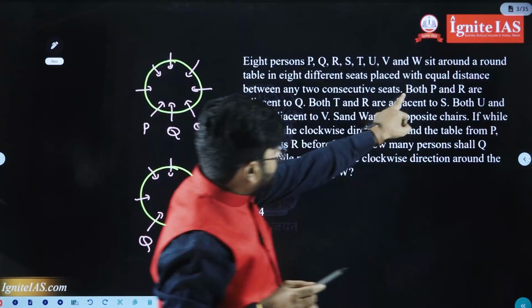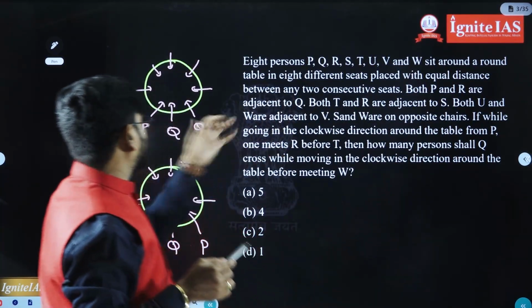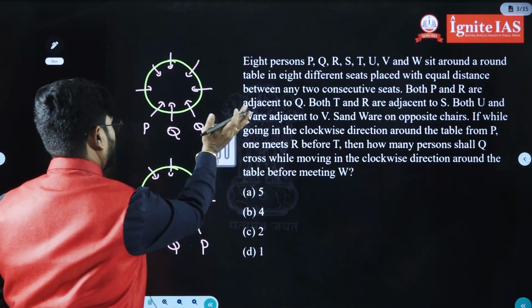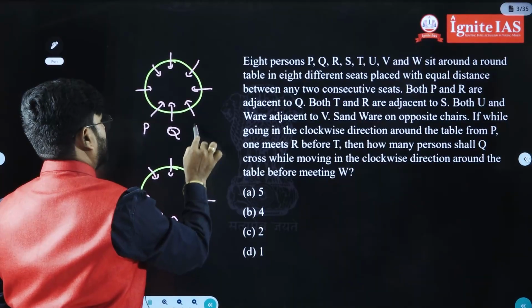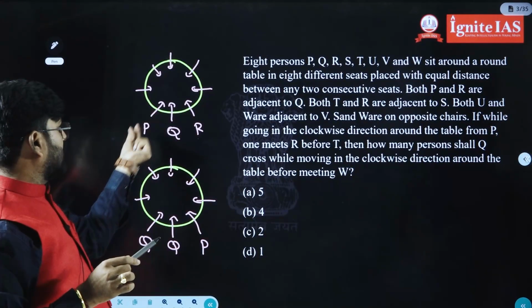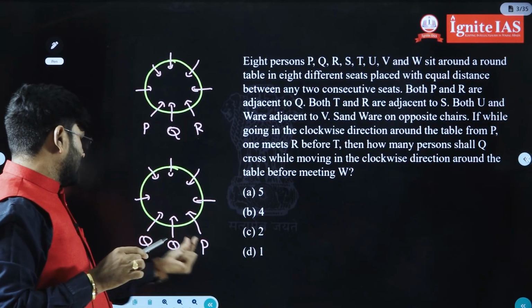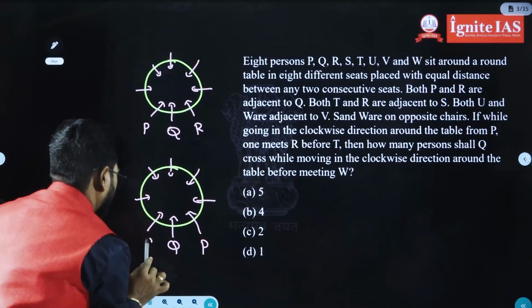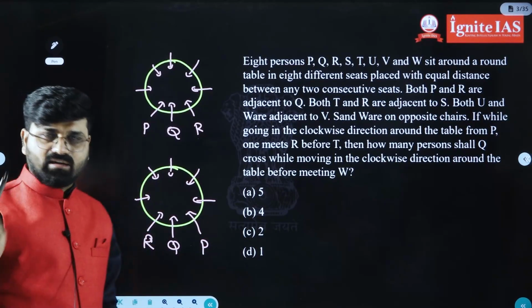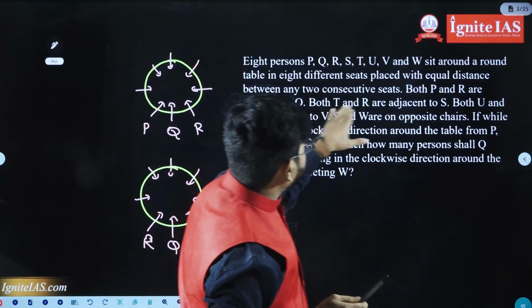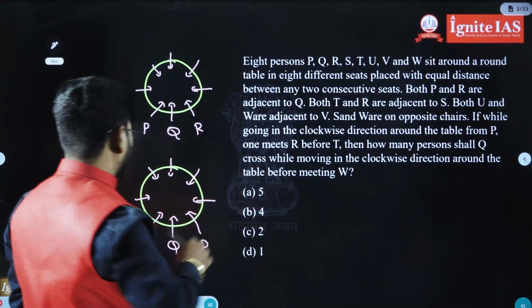What have they given clearly? Both P and R are adjacent to Q. If P is here, R must be here. Okay, R must be here. Clear? Now, both T and R are adjacent to S.